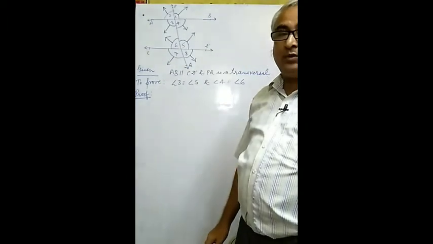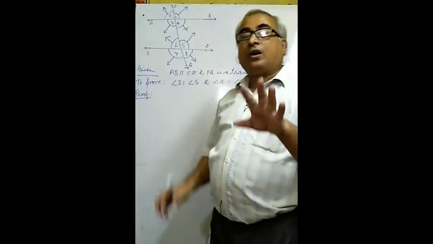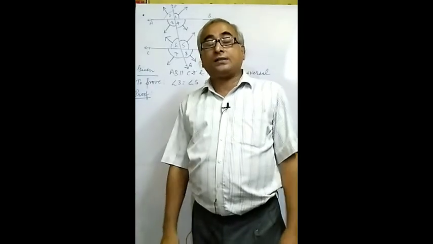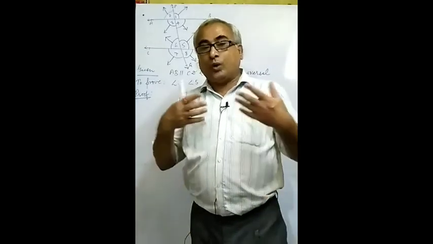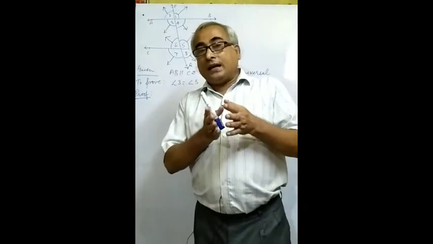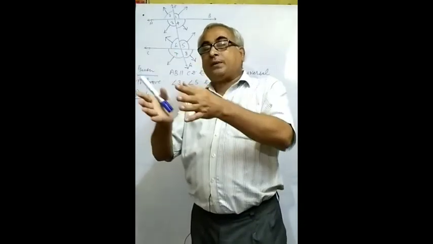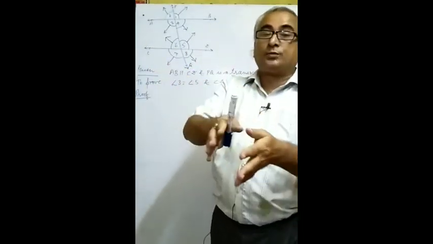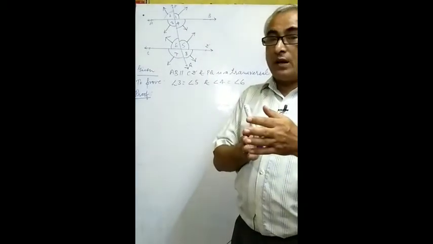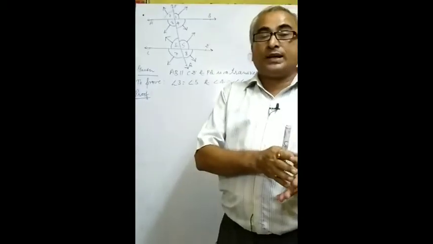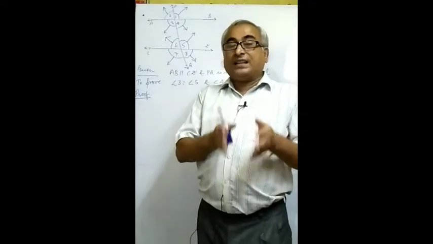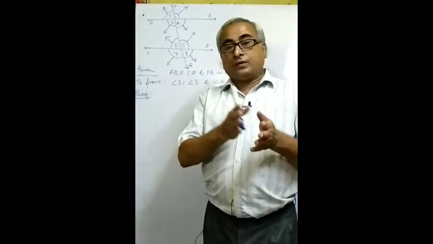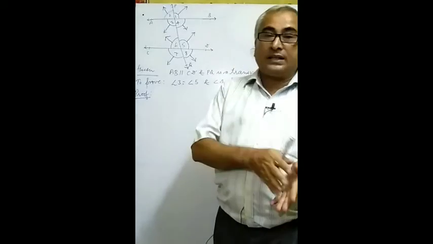In this way, we observe that there are 4 pairs of alternate angles also. You may observe what basic difference there is between corresponding angles and alternate angles. It is quite obvious that corresponding angles are going in the same direction. So very easily we may observe the angles which are moving in the same direction, they are a pair of corresponding angles. If both are going in opposite directions, such pairs are known as pairs of alternate angles. In this way, we can discriminate the difference between corresponding angles and alternate angles.